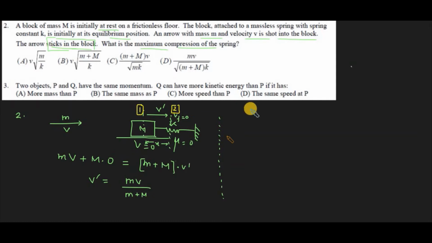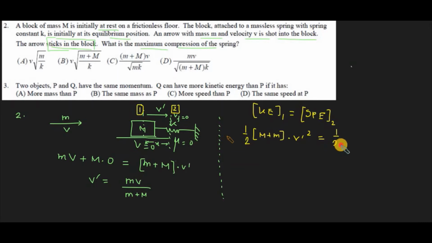Now between positions 1 and 2, if we apply the conservation of energy, we can say the kinetic energy at position 1 will be equal to the spring potential energy at position 2. The kinetic energy at position 1 would be half into the mass of the total system, that is M plus m, moving with the velocity v prime, so v prime square, equal to the spring potential energy.